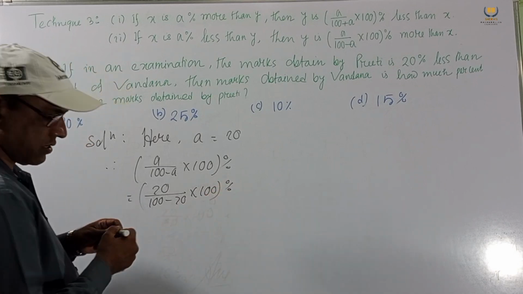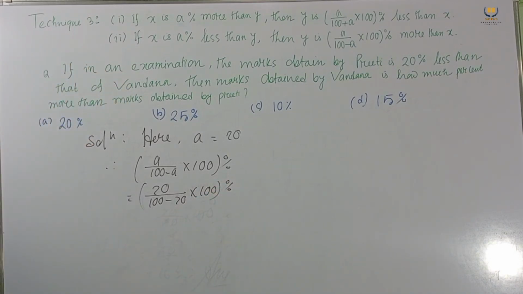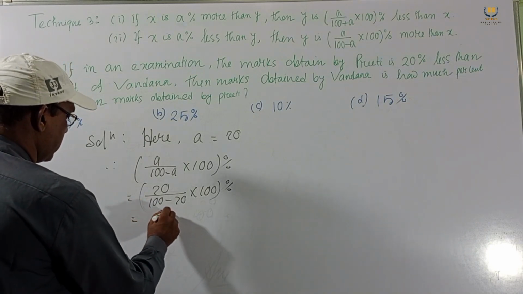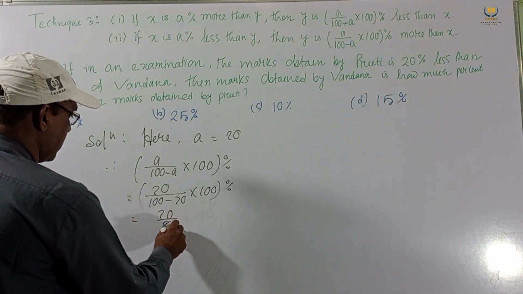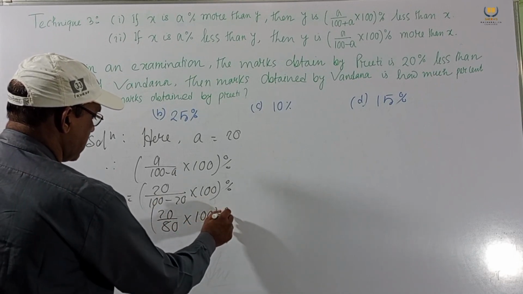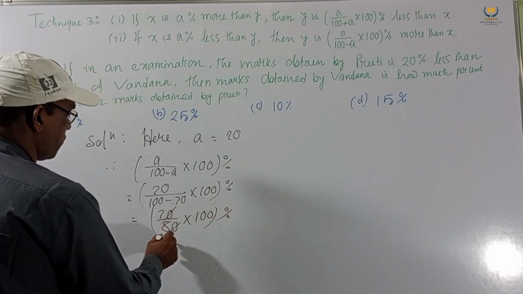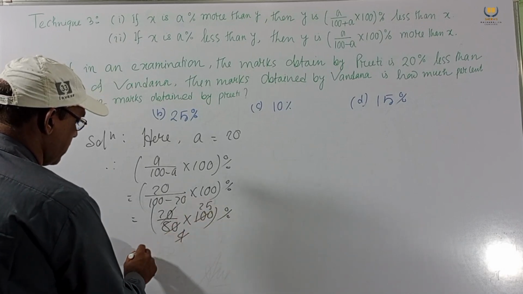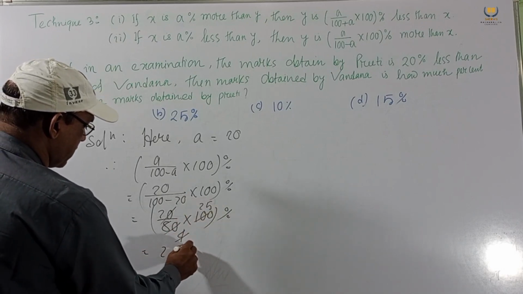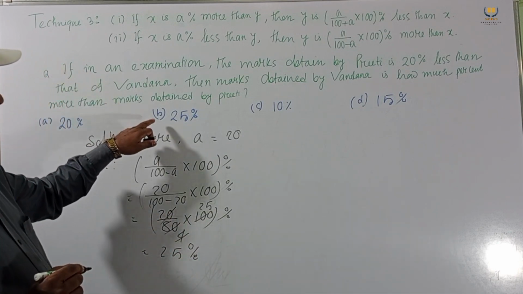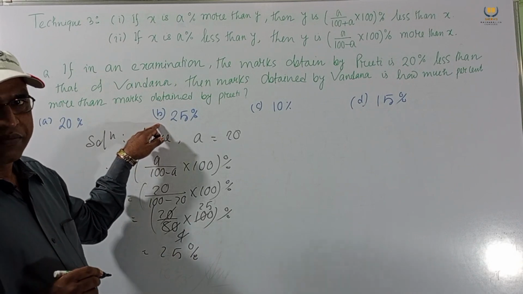We get 20 by 80 into 100%. This is 4 and 4, this is 25. So the answer is 25%. Option B is our answer. Very easy solution.